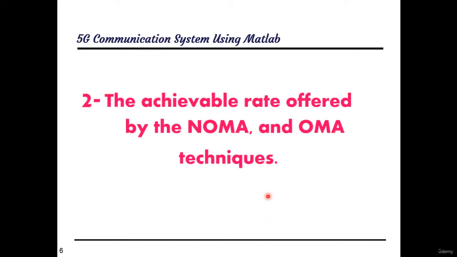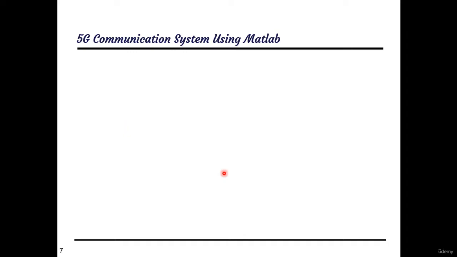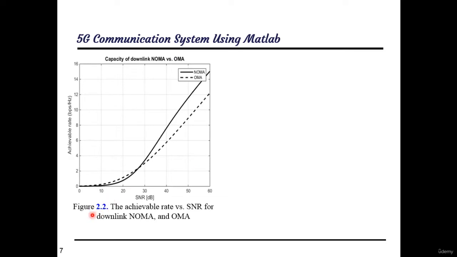The second outline, the achievable rate offered by the NOMA and orthogonal multiple access technique. Using the Matlab codes, you will get the following results. Figure 2.2, the achievable rate bit per second per hertz versus the signal to noise ratio for downlink non-orthogonal multiple access and orthogonal multiple access. The solid line is used for NOMA and dashed lines is used for orthogonal multiple access scheme.